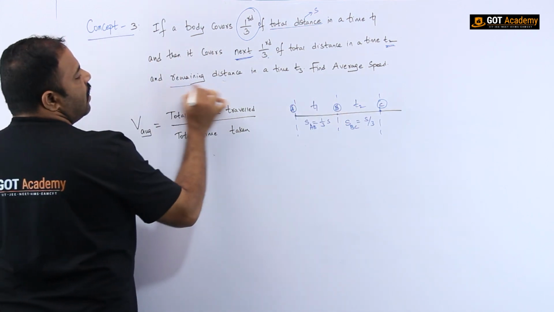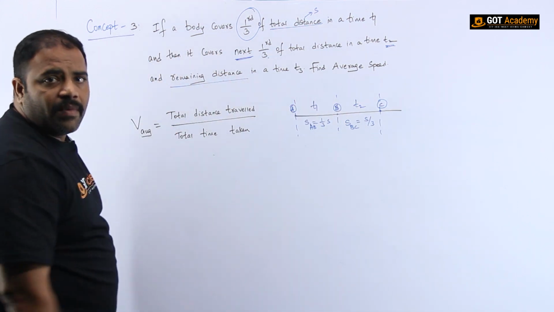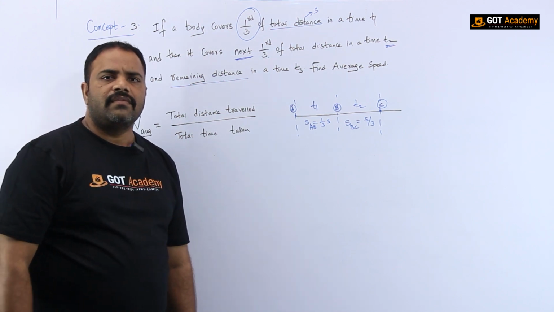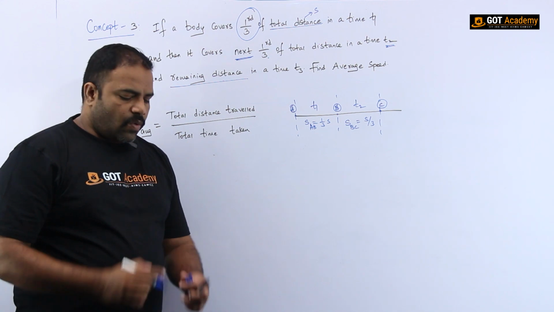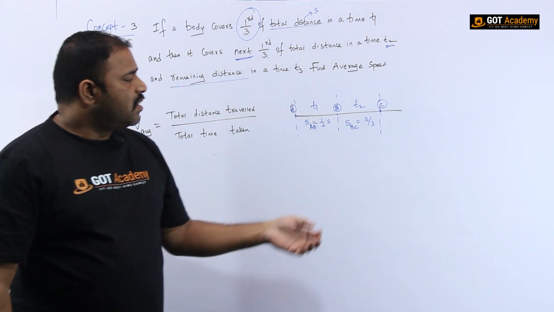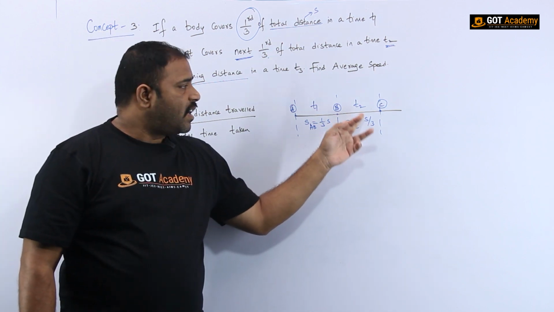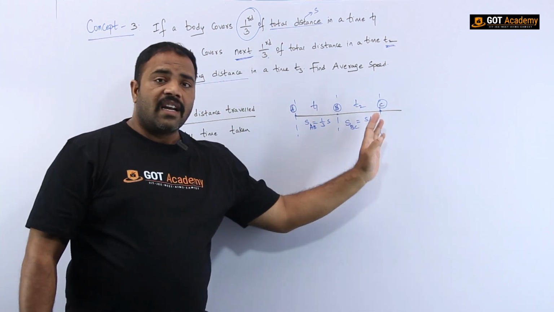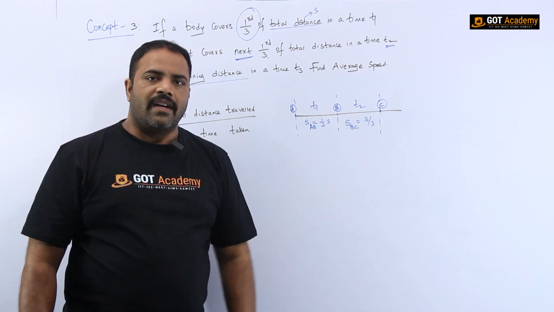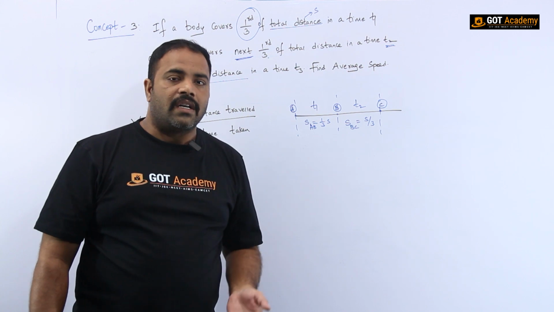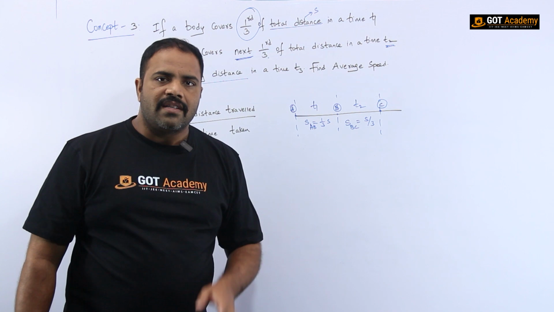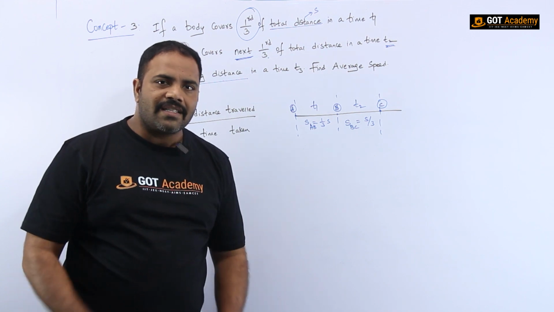So what is the remaining distance? Initially 1/3 of the distance is covered in a time T1, and next the other 1/3 is covered in a time T2. So what was the remaining distance? 1/3 and 1/3 are already covered. It means 1/3 plus 1/3, that is 2/3, is already covered. So the remaining distance is nothing but the last 1/3, isn't it?